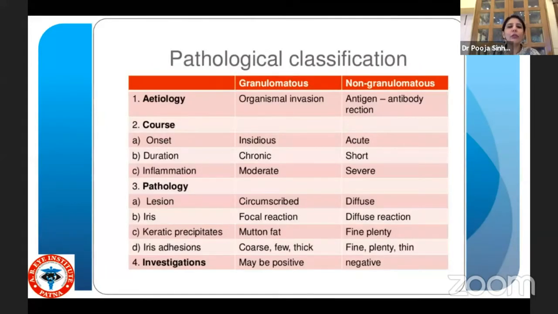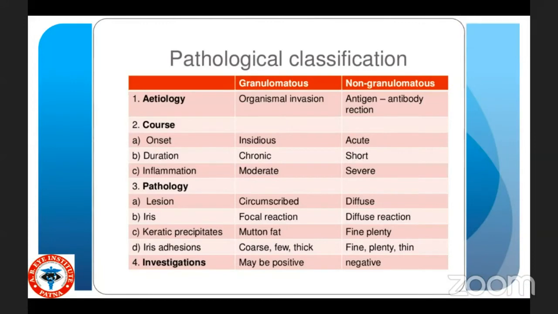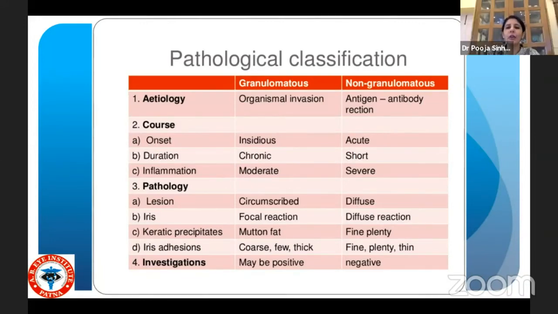So going on to the pathological classification, it could be granulomatous or non-granulomatous. Always remember that granulomatous has an organismal invasion. It is insidious, it is chronic, and you have focal reaction in the iris and mutton fat keratic precipitates. As opposed to non-granulomatous, where there is antigen-antibody reaction, it is of acute onset, shorter duration of action, it is more severe, and you have diffuse iris reaction and very fine, plenty, and thin KPs.